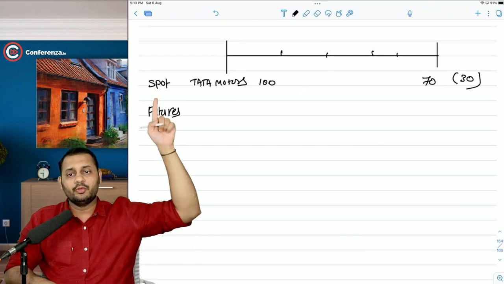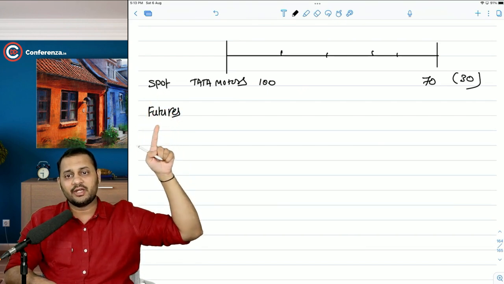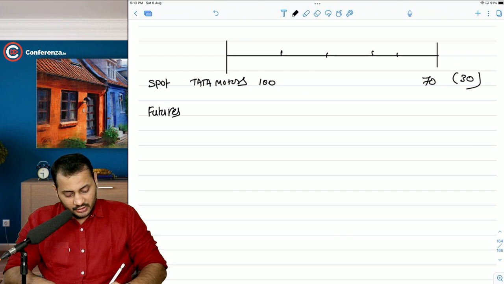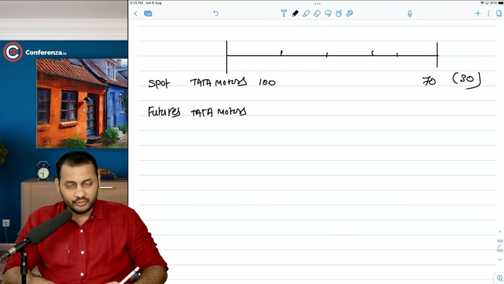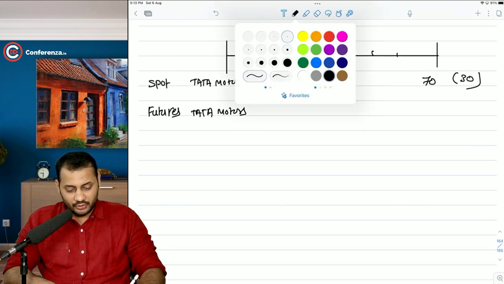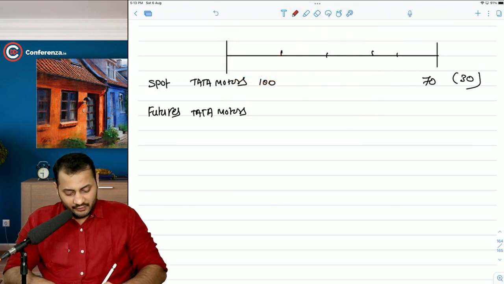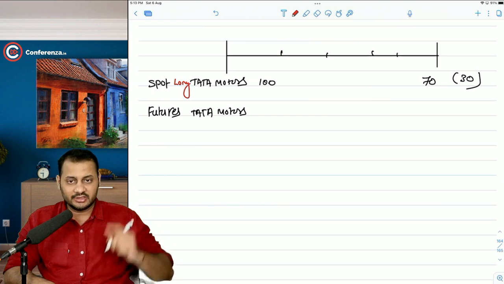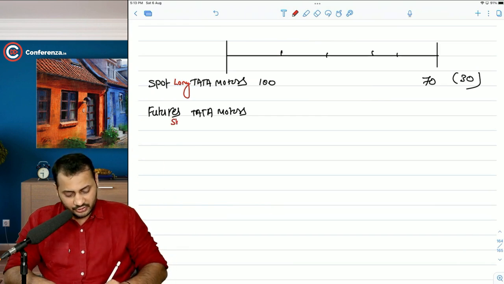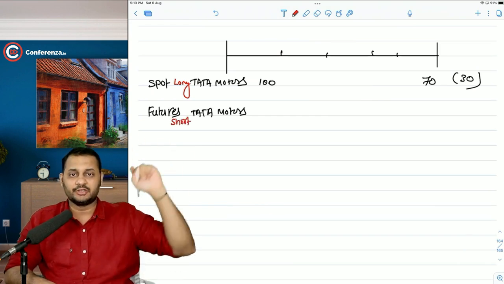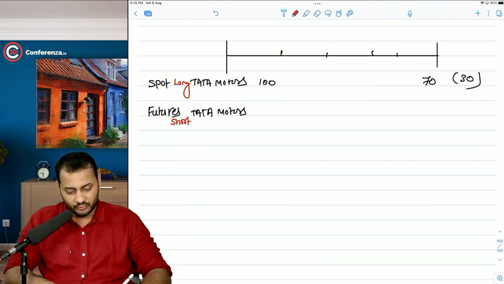So in order to avoid losses on this, you can take a position in the futures. Now what you can do is, you can enter into a Tata Motors futures contract. And what exactly you have to do, I will tell you. If you have a long position in Tata Motors in the spot market, you take a short position in the Tata Motors futures. Why, I will tell you in a moment.